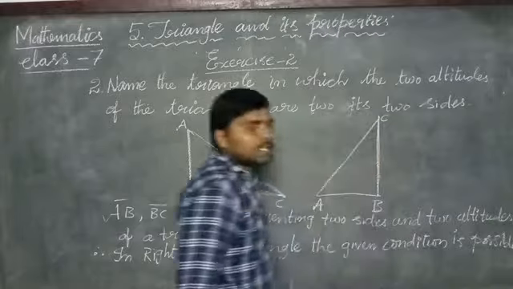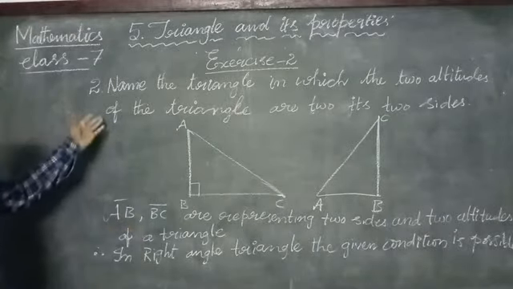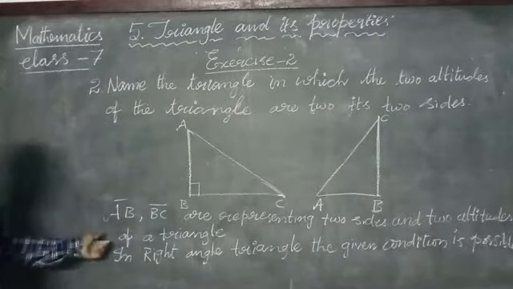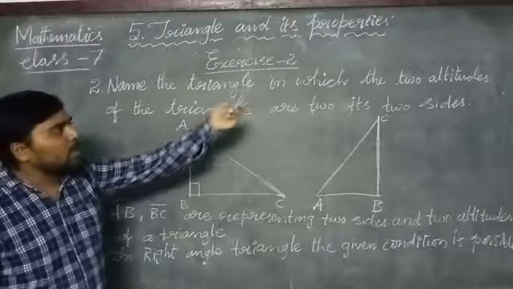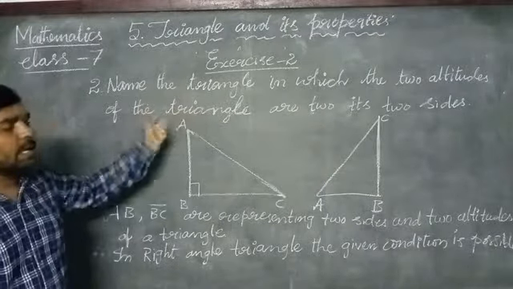In this way we can say that in a right angle triangle it is possible when two altitudes become two sides of the triangle.